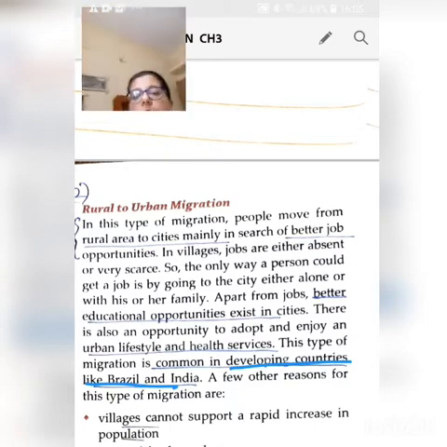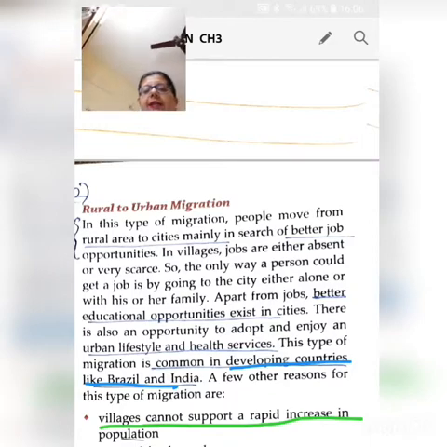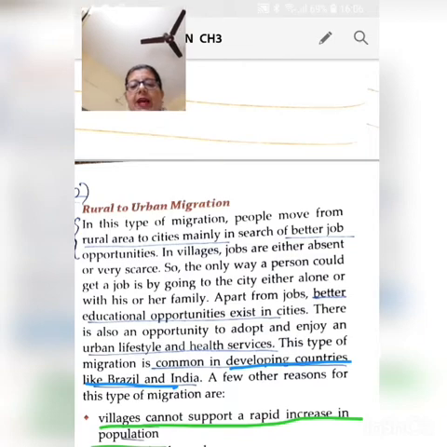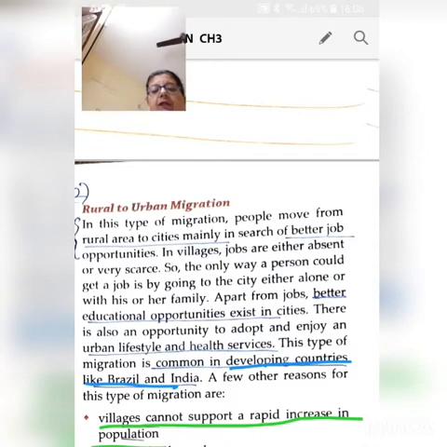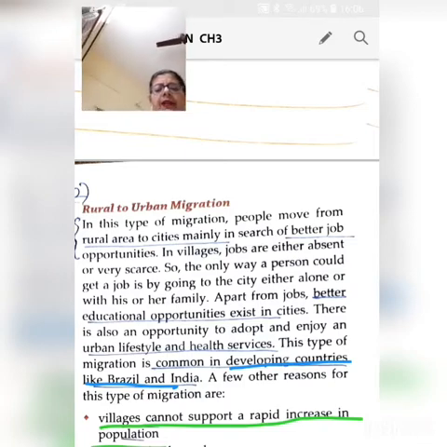Then there could be a few other reasons for this type of migration, and these could be where villages cannot support a rapid increase in population. That means their resources are less and the population is increasing. So people have to migrate to cities. When there is reduced food supply, when there is shortage of land. So many people living in the villages, they are landless workers. So because of shortage of land, they have to move to cities to find alternative means of employment. Then introduction of mechanized farming could be a major reason.